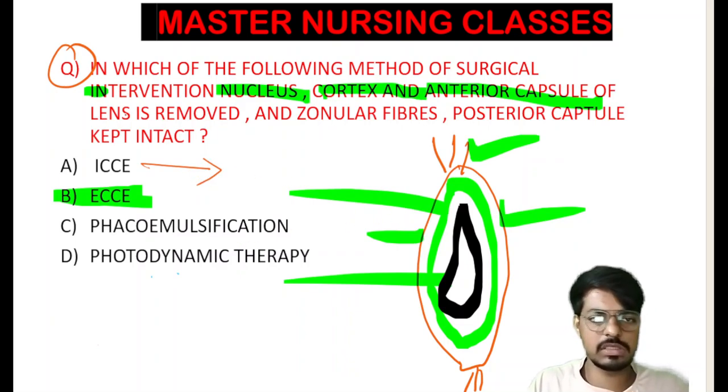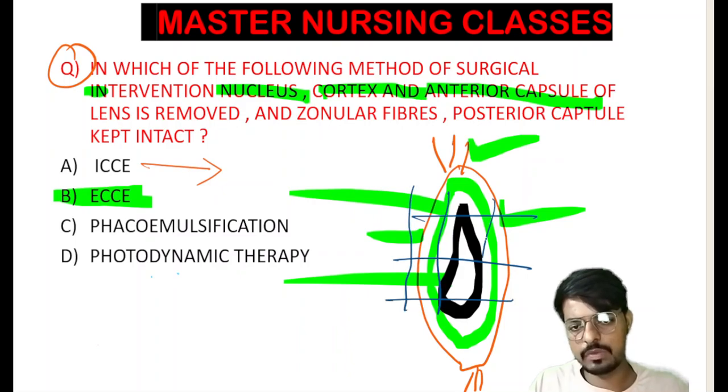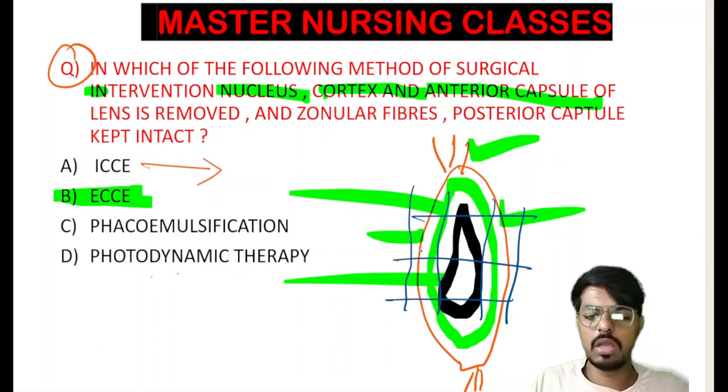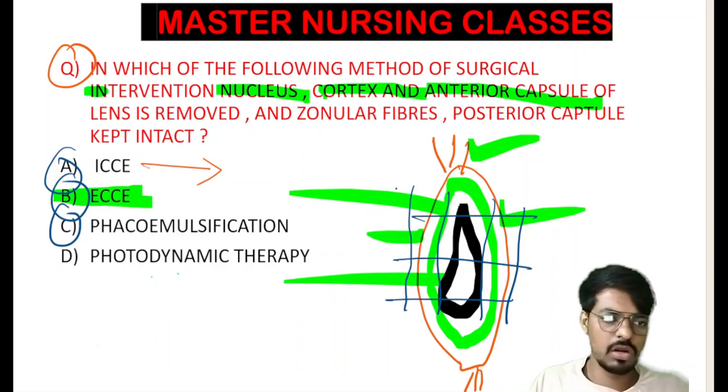And in the phacoemulsification, we will use ultrasonic waves, and we will break the lens into small pieces. So that is what we call the phacoemulsification surgery, and all these three surgeries will be done in cataract. Okay, so that is what we call the cataract surgeries: the ICCE, ECCE, and phacoemulsification surgery. And the difference between all these three, I have told you.